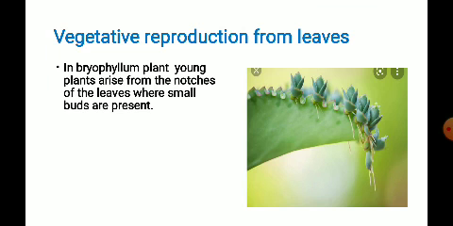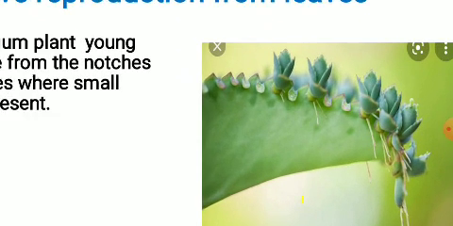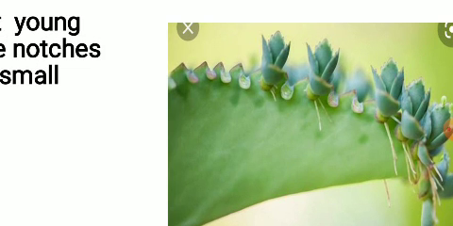So now we'll move on to the next type of reproduction, that is, the reproduction that takes place from leaves, children. Here in the picture, this is a bryophyllum plant. In the bryophyllum plant, the edges of the leaves have small bud regions. These are the notches where the buds start growing.